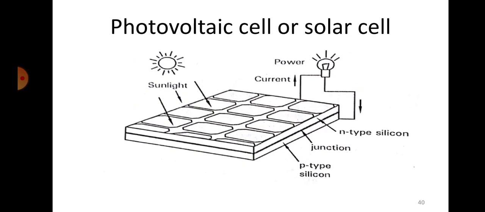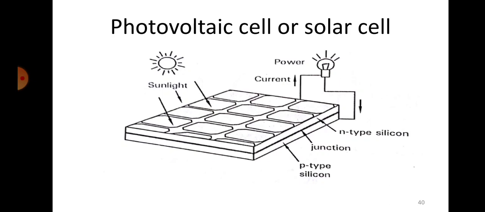The next one is the photovoltaic cell or solar cell. As I told you earlier, a photovoltaic cell or solar cell is a device which converts solar energy into electricity, that is, converting solar energy into voltage. How is this happening? What will the solar cell contain? A solar cell generally contains a semiconducting material. It will have the n side on the top and the p side on the bottom. It's a junction of n-type silicon and p-type silicon, generally silicon or any other semiconductor, it can be germanium also.